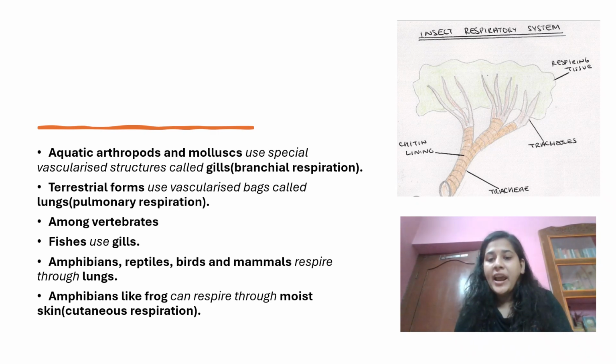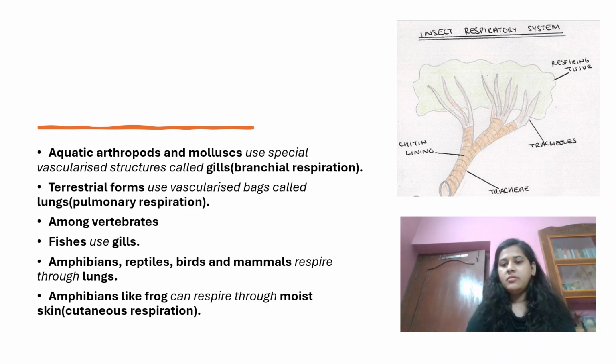Then we have this trachea, which is divided into tracheoles, and then at tracheoles the gaseous exchange occurs. So this is very simple, similar to human beings, but in case of human beings, since we are more advanced, we have a more advanced system for respiration when we compare it to insects.